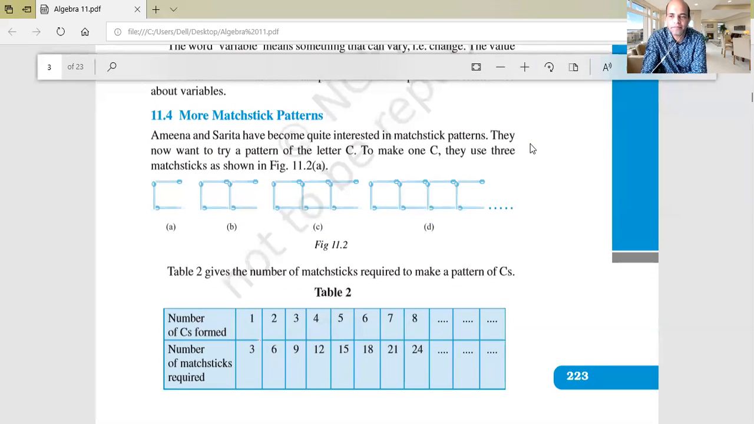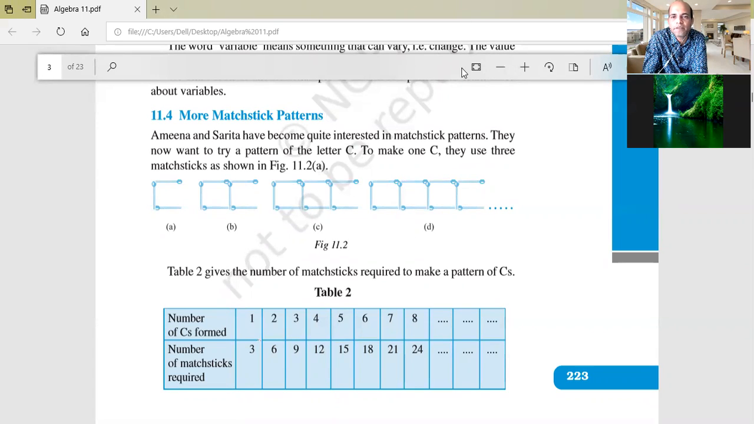Can you see the picture? Yes, sir. Sanchita, can you see it? Is it visible to you? Sir. Good. Yes, sir. Very good.